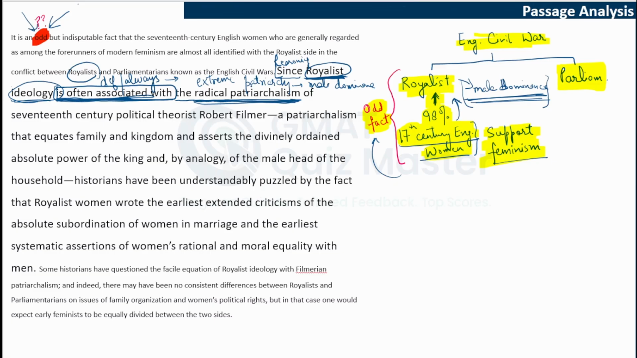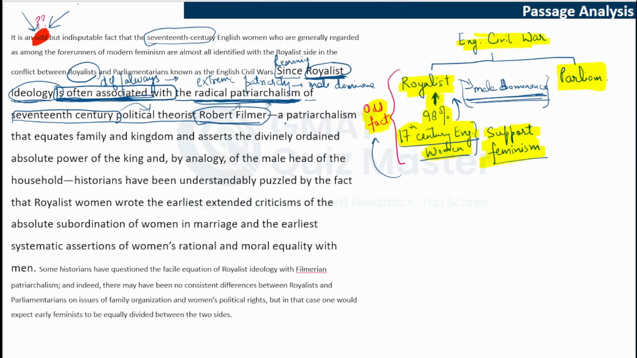Let's read further. So royalist ideology is often associated with the radical patriarchalism of 17th century political theorist Robert Filmer. So this radical patriarchalism was given by a 17th century person, the same time period, and this person was a political theorist. Royalist ideology is often associated with this.